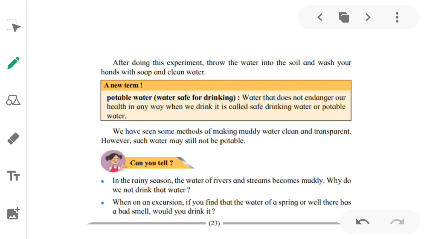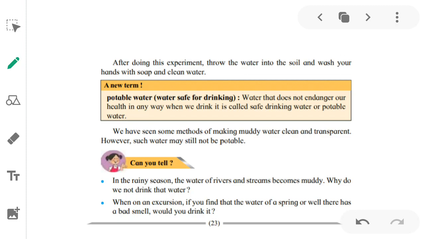So what is potable water? Potable water is nothing but water that is safe for drinking. Water that does not endanger our health in any way when we drink it is called safe drinking water or potable water. What does endanger mean? Endanger means to harm us, to have a bad effect on us.